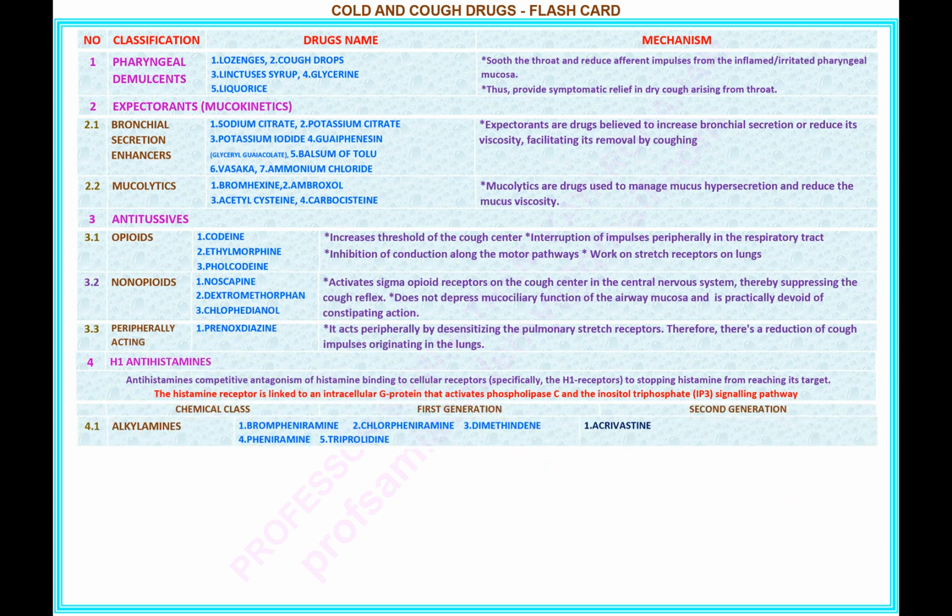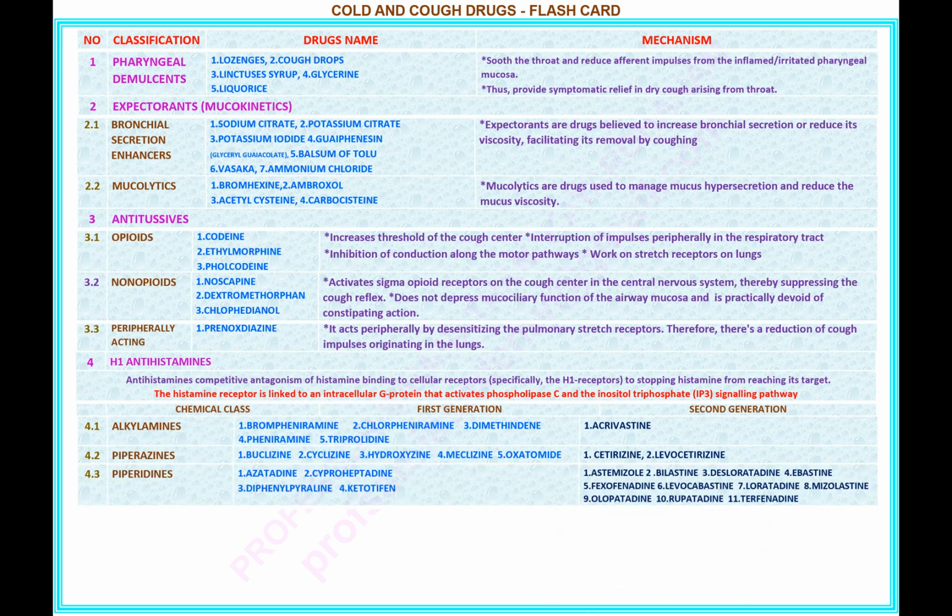First generation: 1 brompheniramine, 2 chlorphenamine, 3 dimethindene, 4 pheniramine, 5 triprolidine. Second generation: 1 acrivastine. 4.2 piperazines. First generation: 1 buclizine, 2 cyclizine, 3 hydroxyzine, 4 meclizine, 5 oxatomide. Second generation: 1 cetirizine, 2 levocetirizine.